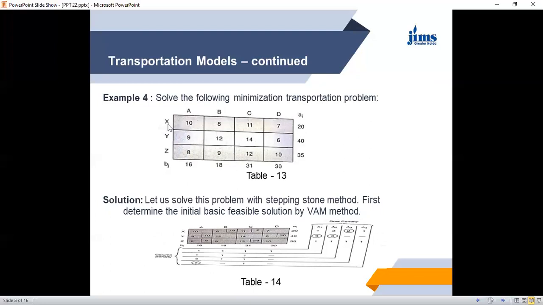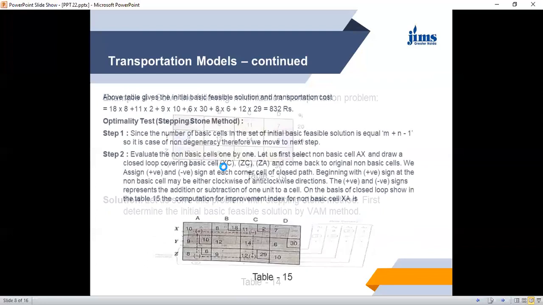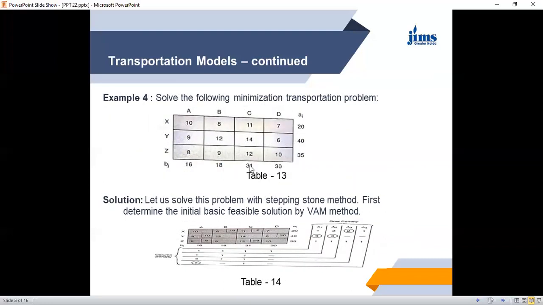So for example, here if you supply 1 unit from the origin X to destination A, you incur a cost of rupees 10. A has a total requirement of 16, B has a total requirement of 18, C has 31, and D has 30. So what is the total requirement? 16 plus 18, 34. 34 plus 31, 65, and 30, 95. What is the availability?